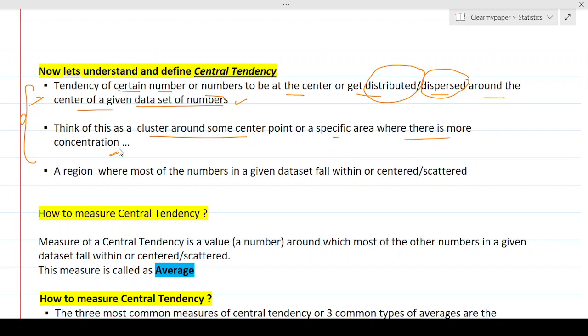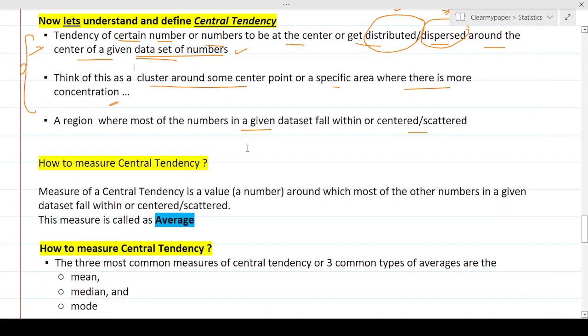Or a region where most of the numbers in a given data set fall within or are centered or scattered around. The same stuff, you can pick whichever language is easy for you. But from a technical standpoint, distribution, dispersion, and data set will be the jargon that we'll be using in future videos. So that is central tendency.